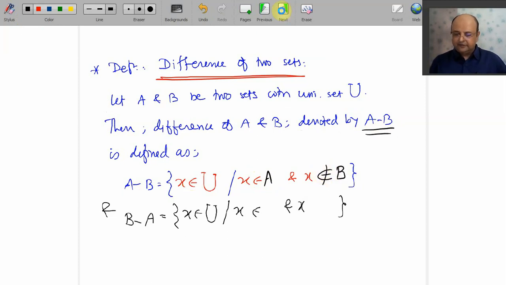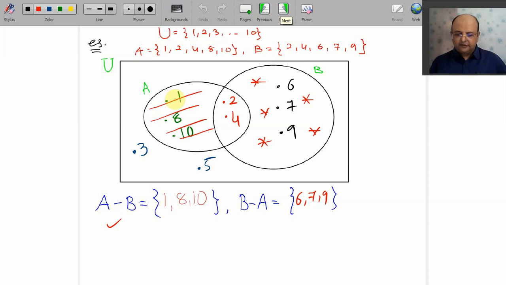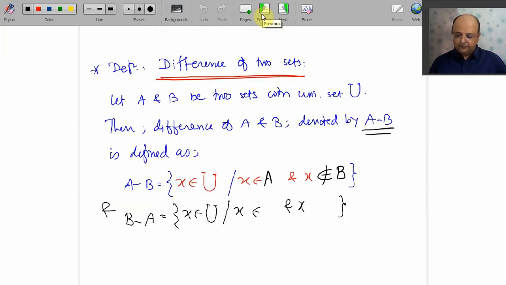X does not belong to B. So 1 belongs to A but 1 does not belong to B. So 1 is here. 8 belongs to A but 8 does not belong to B. So 8 is here. 6 belongs to B but 6 does not belong to A. So 6 belongs to B minus A. Got it? So you tell me what is B minus A. Yes, X belongs to B and X does not belong to A.